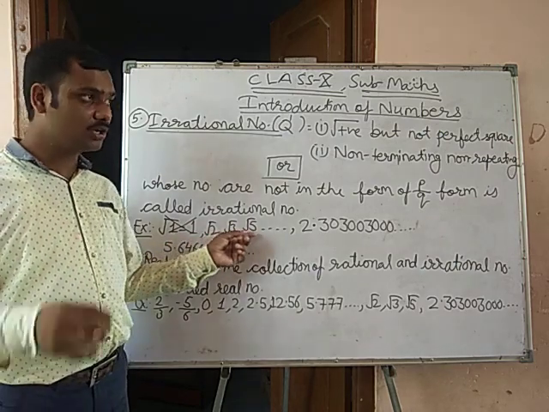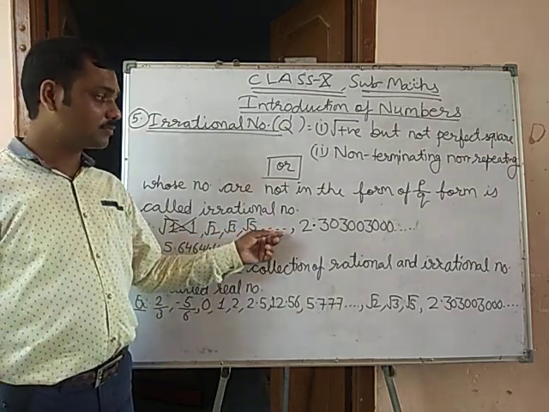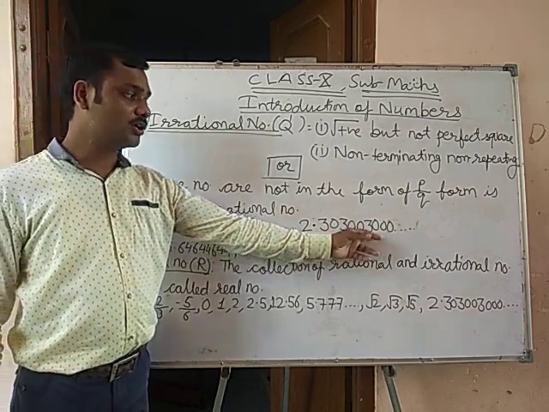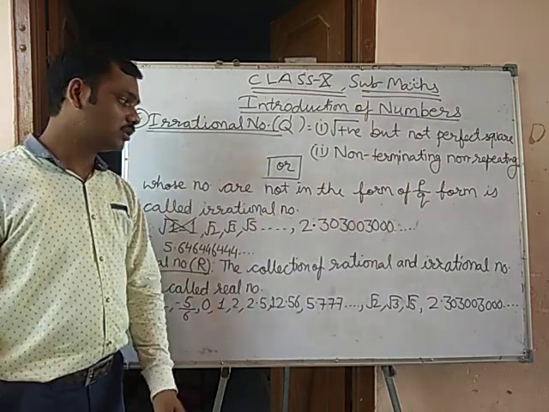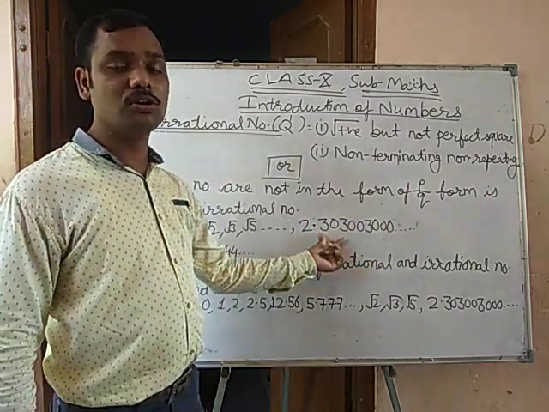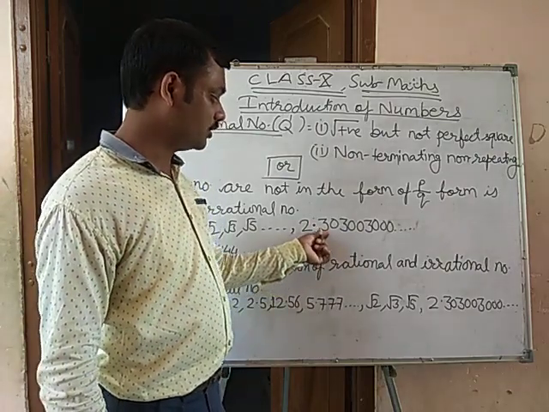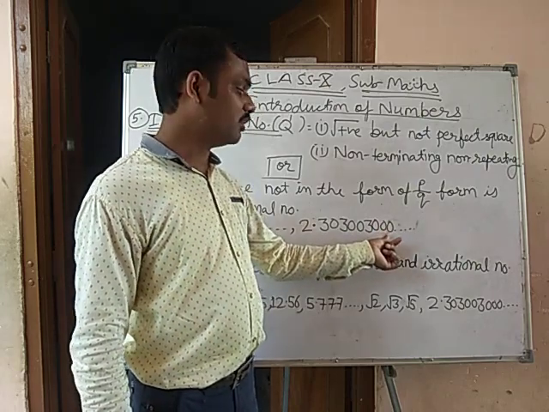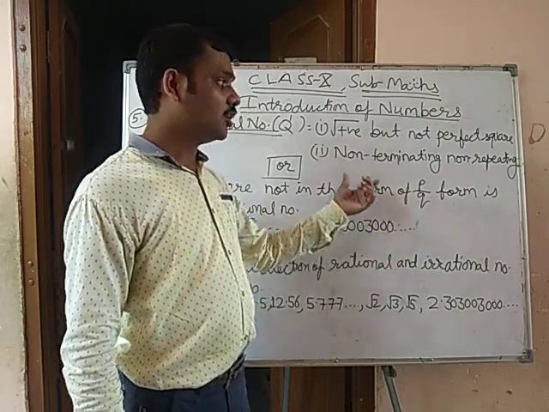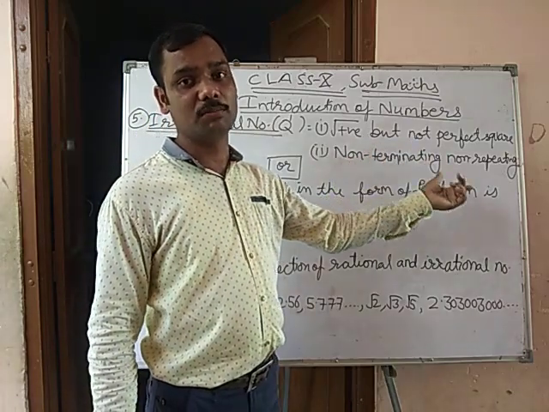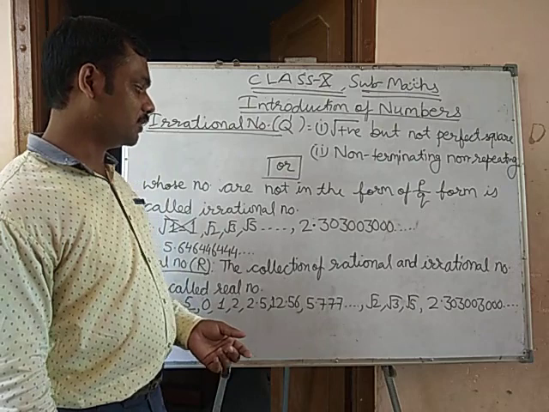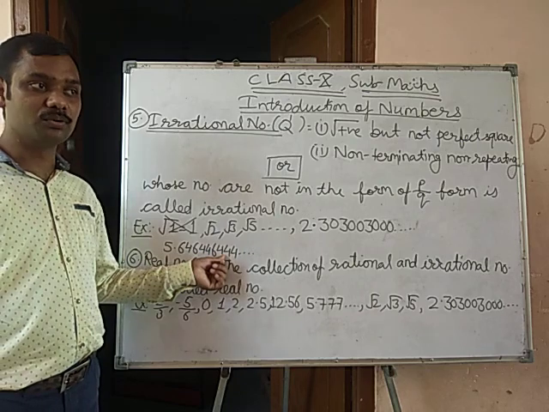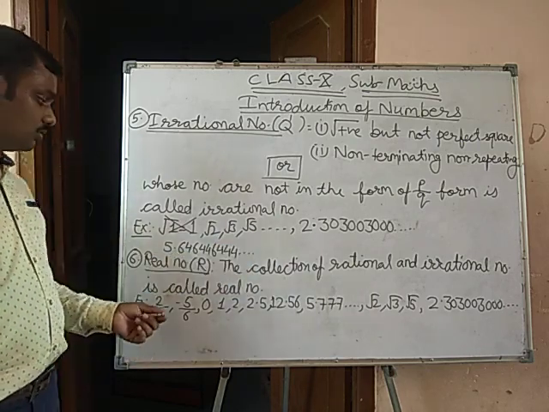Root 2, root 3, root 5, and so on. 2.30300, 3 times 0, and so on. It is non-terminating, non-repeating because 2.3, 1 time, 2 times, 3 times, the number of 0s keeps increasing. Then it is a non-terminating, non-repeating number. Another example: 5.64, 644, 6 3 times 4, and so on.